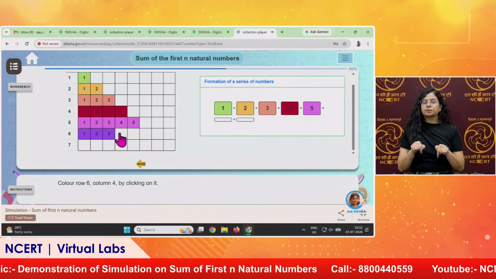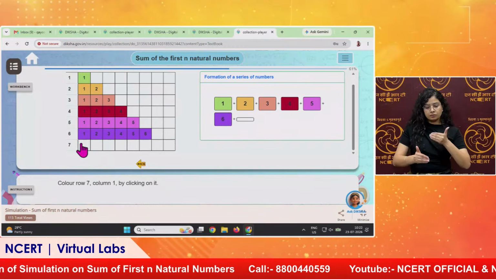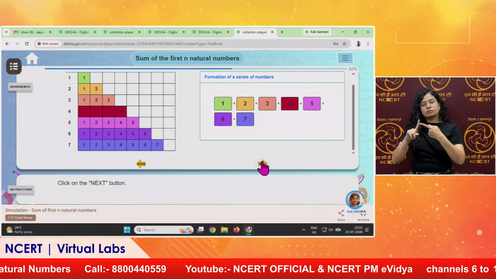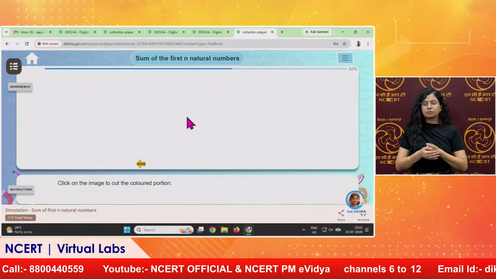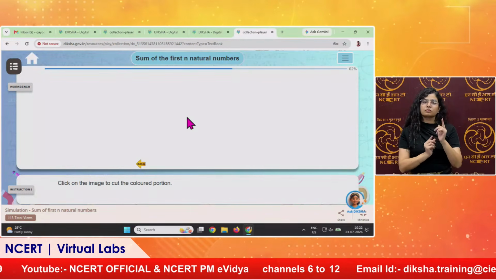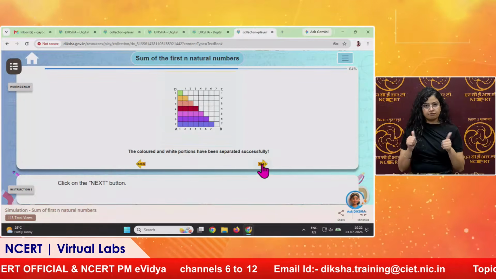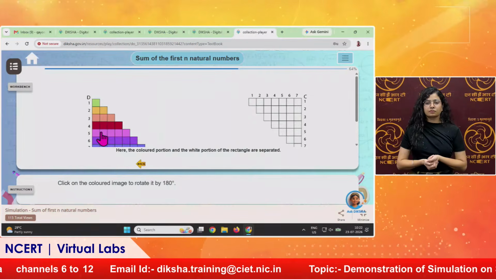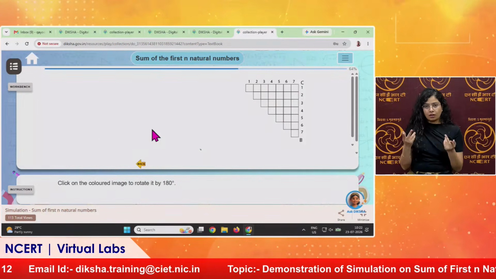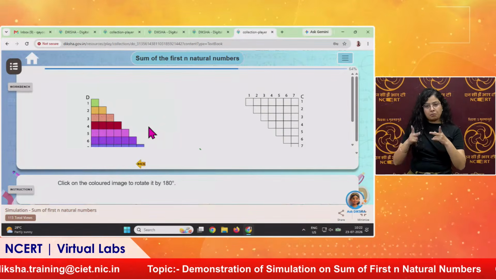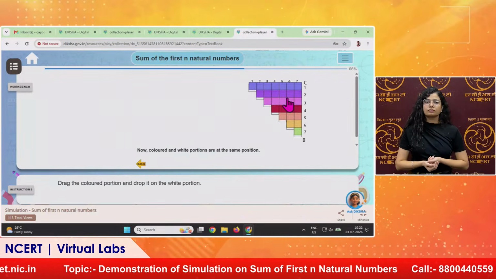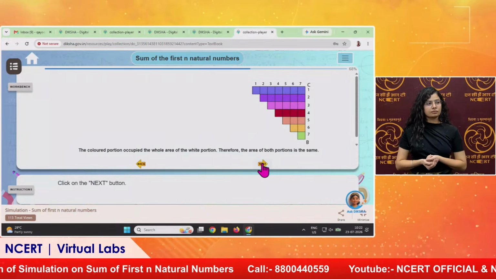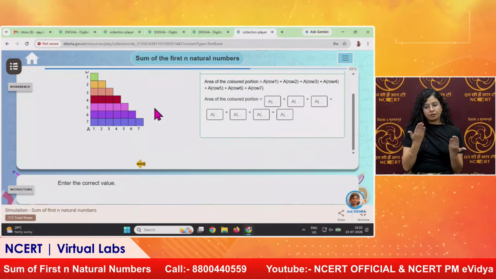Here our sequence contains 7 numbers, and in the next step we will go for the 8 numbers to generalize the formula. We will click on it to separate the two parts. It is getting separated. Now we will try to see whether this is exactly the half of the rectangle or not. It will get rotated, and we will check it by merging on this white portion. It exactly covers it, so it means it is half of it.